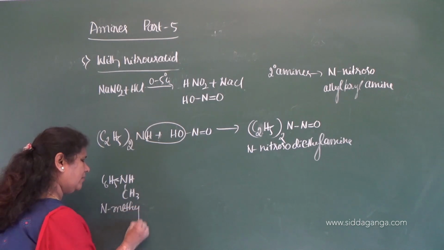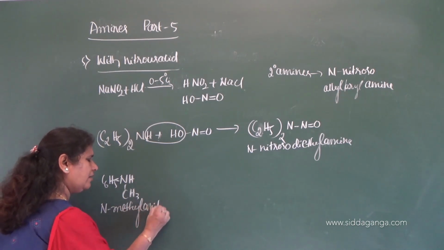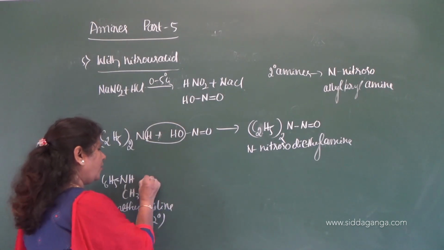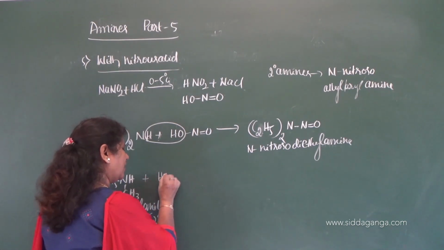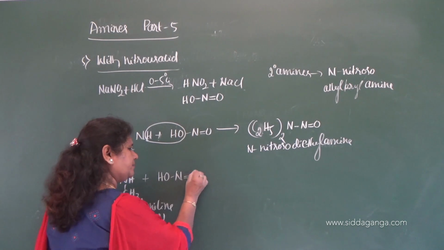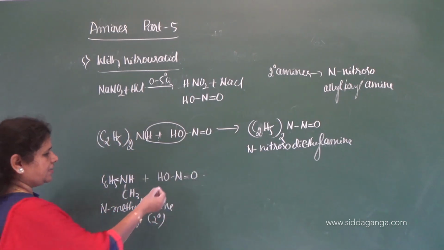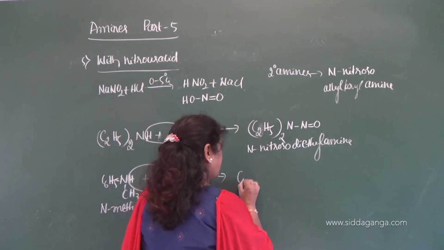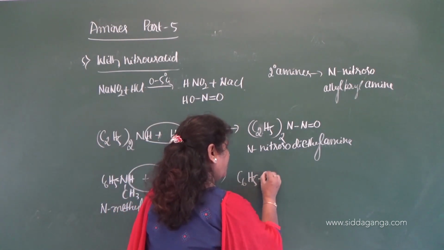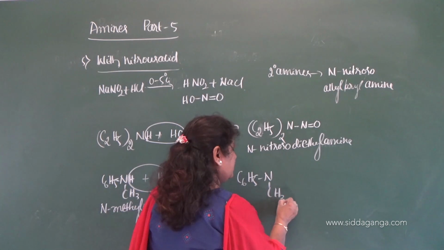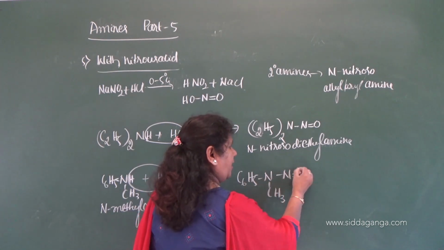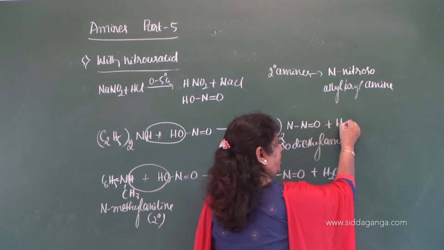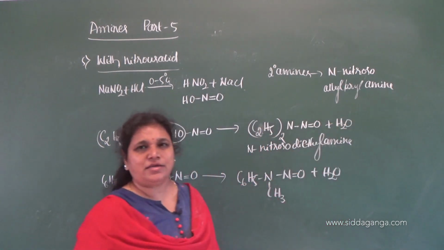N-methyl aniline is the secondary aromatic amine. When it reacts with nitrous acid, with the elimination of water, it gives C6H5NCH3N=O with the formation of water. Here also the byproduct is water.